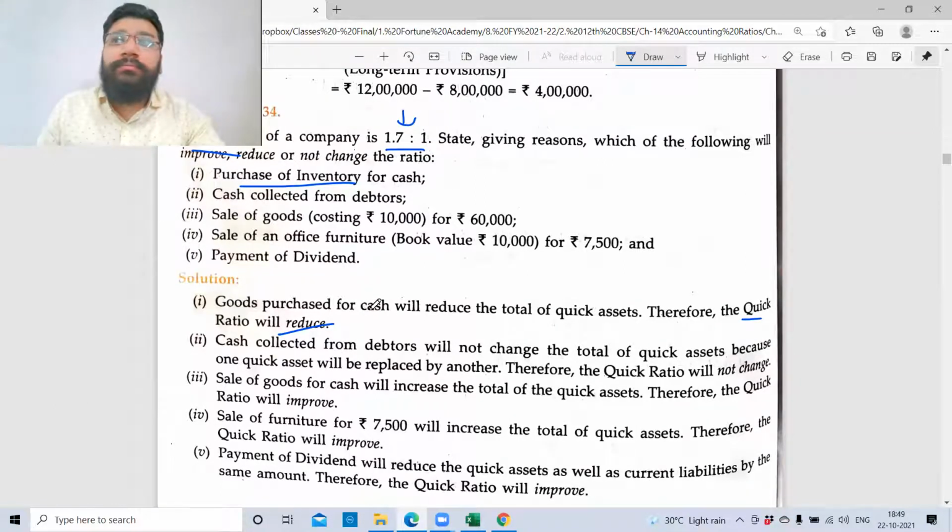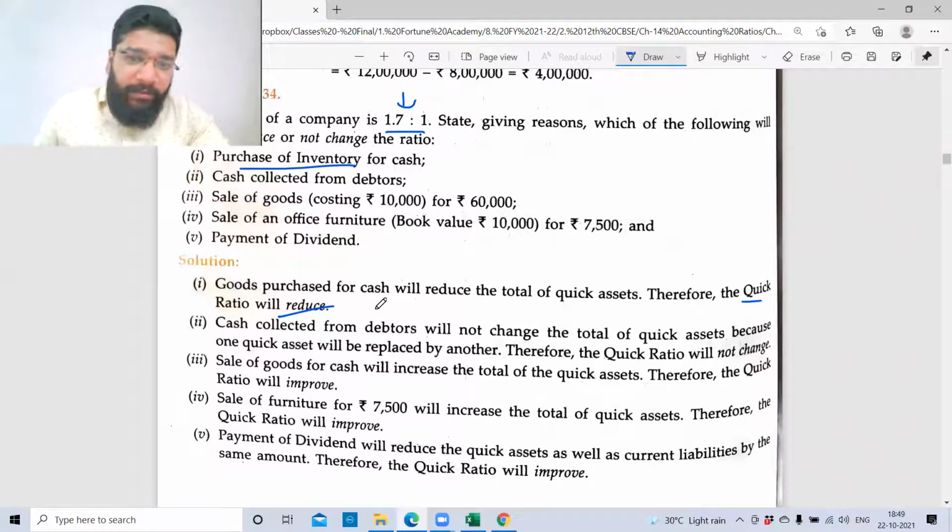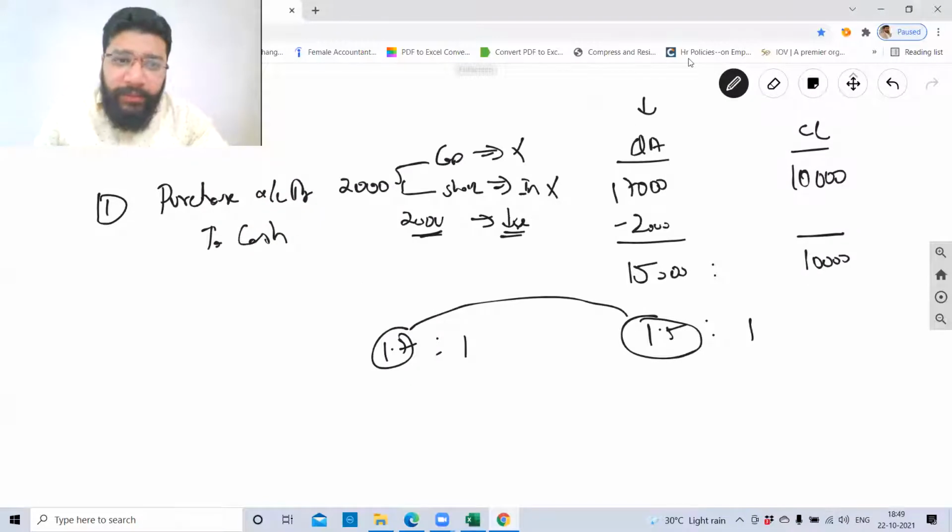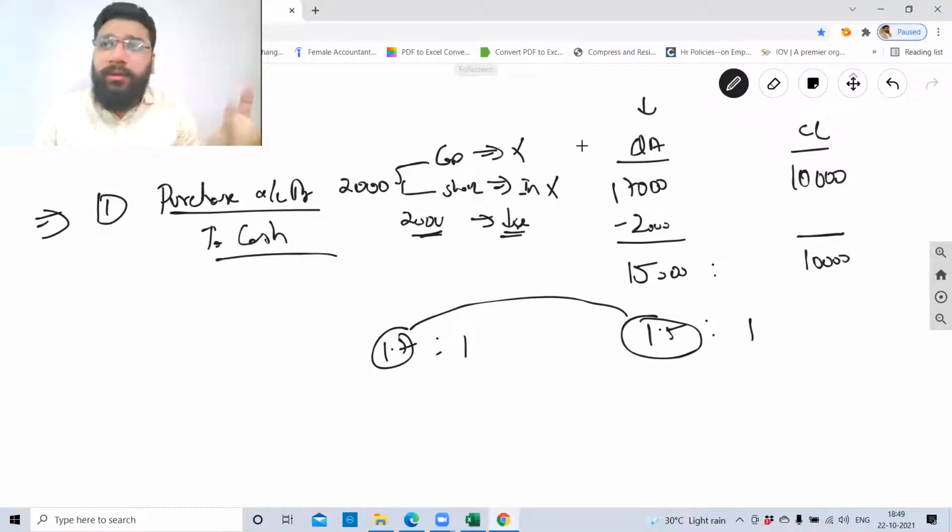Comfortable, all of you? Whenever this kind of question comes, guys, always do this. Do the journal entry. See the impact of the journal entry, whether it is falling on the given ratios, whether it is increasing the ratio or whether it is decreasing the ratio. And from that, you calculate the new ratio, compare what is the overall impact.